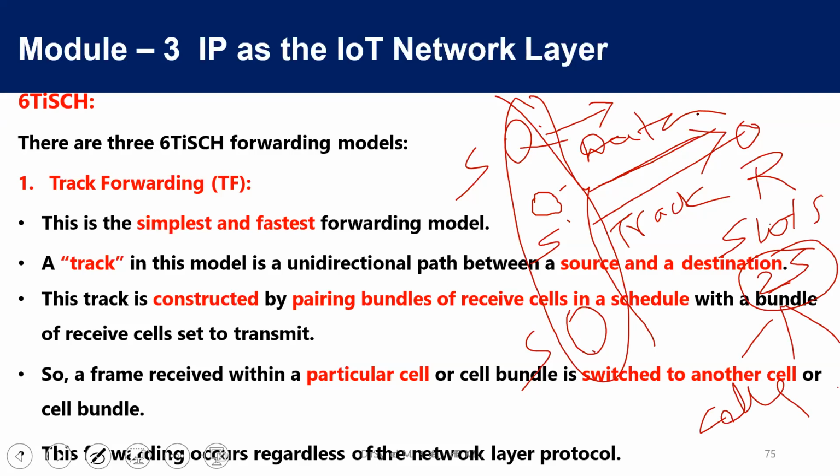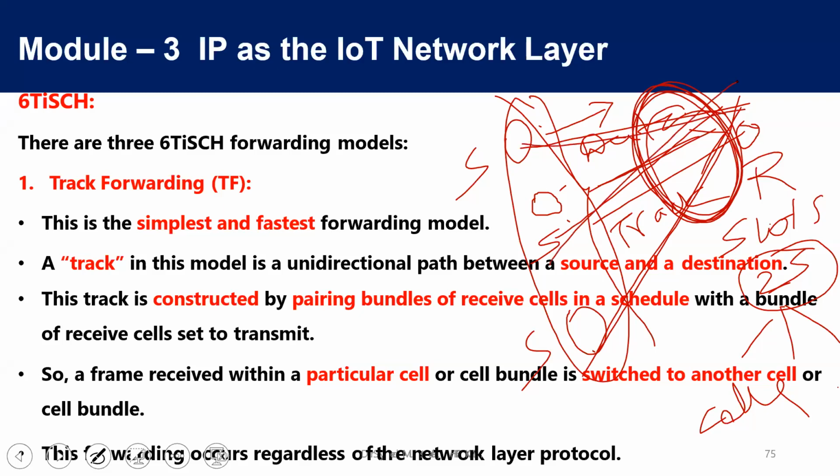Now, these cells will be bundled. So pairing bundles of receiving cells, these receiving cells are bundled, and all the data are transmitted at a particular time slot from all these senders through this track.